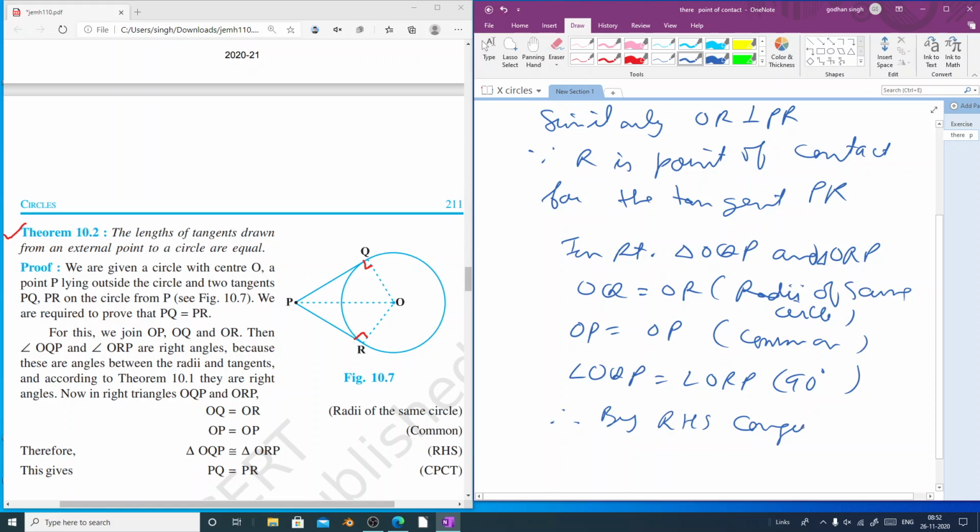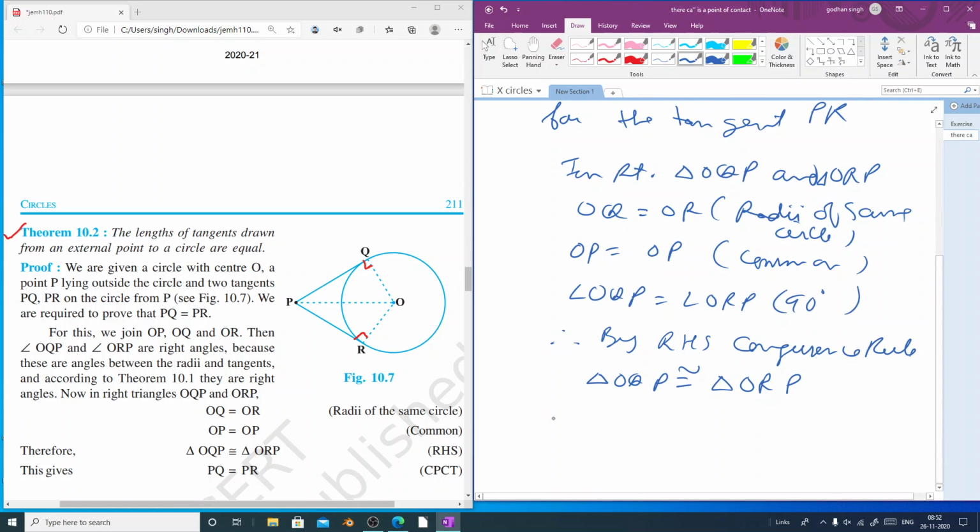congruence rule, triangle OQP is congruent to triangle ORP, and therefore by CPCT, that is corresponding parts of congruent triangles, we have PQ equal to PR. But they are tangents drawn from an external point. We can say that tangents drawn from an external point are always equal. So this is our theorem 10.2.